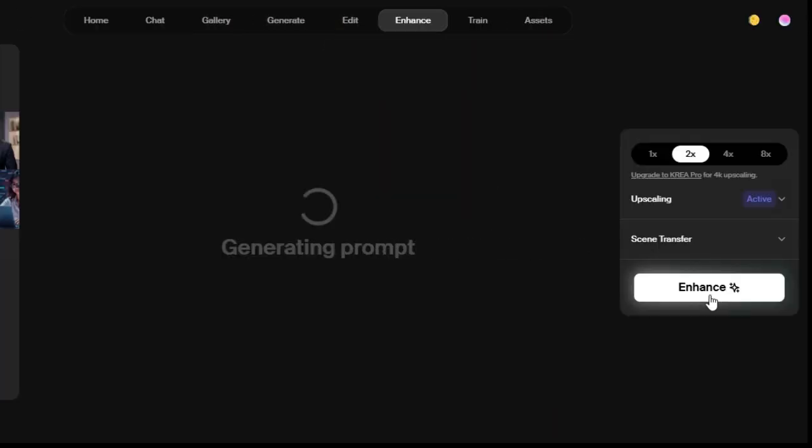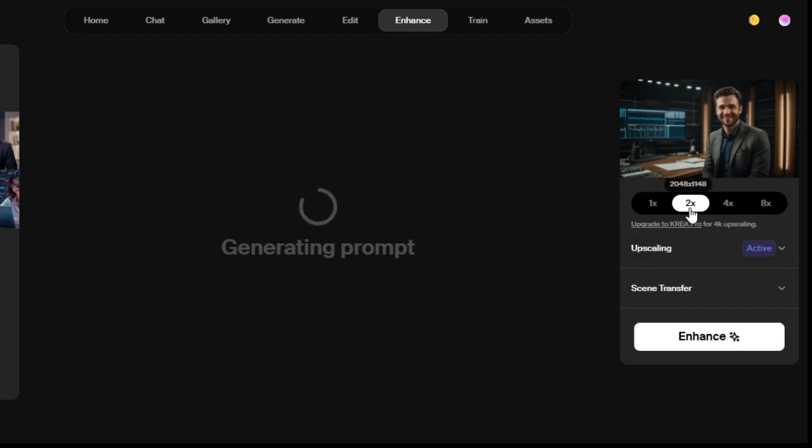You can enhance your image with options like 1x, 2x, 4x, or even 8x. Now, for 4x and 8x, you'll need to upgrade to their paid plan, but the good news is 1x and 2x are totally free. So we're gonna go ahead and click on 2x. It's the sweet spot for free users. Once you've selected that, just hit Enhance, and the tool will start processing your image.